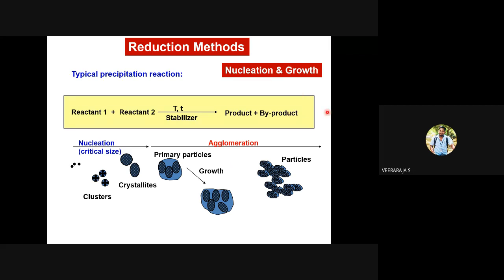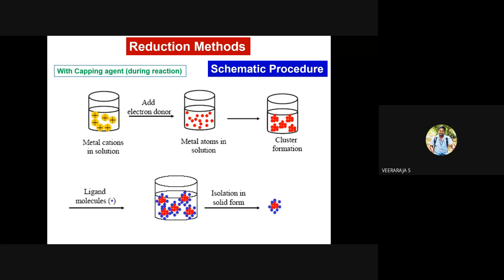This is a general reaction, but we can have a specific reaction also. I think this slide helps to understand much better. For example, you take a metal cation, maybe auric chloride, and add some reducing agent. What will this reducing agent do? It will add electron or add hydrogen. It will reduce the metal ion into metal. Now you add the stabilizing agents, which we can also call ligand molecules, protective agents, or capping agents.